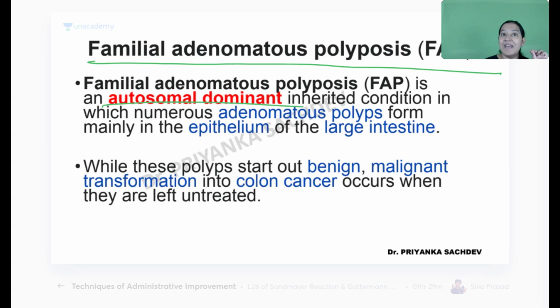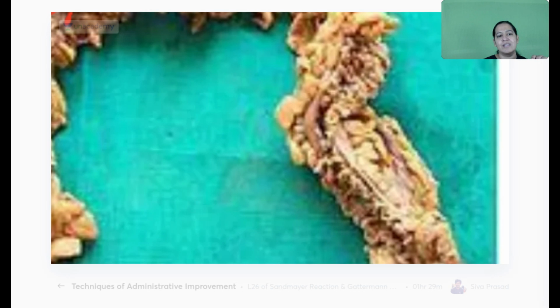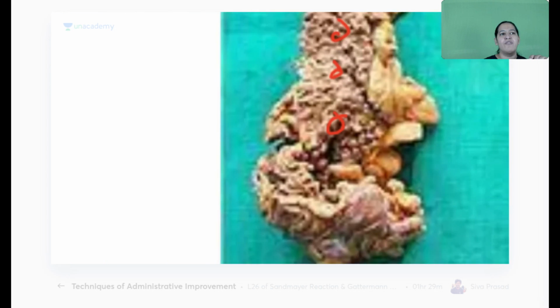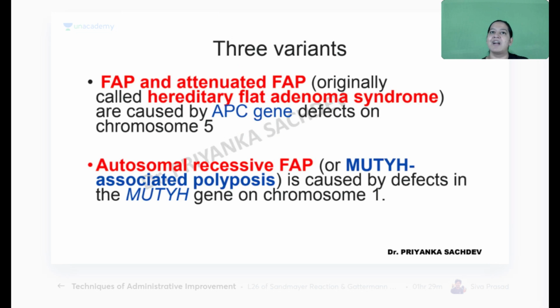It is an autosomal dominant condition in which the entire colon is flooded with polyps. If you zoom it out, you can see only polyps. The entire colon is filled with multiple polyps, as small as 0.5 centimeter, as large as 4 centimeters. So the smallest polyp, the largest polyp.